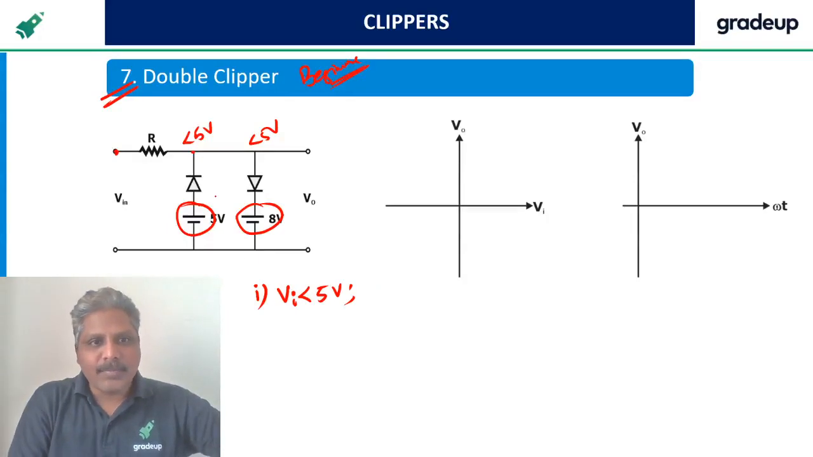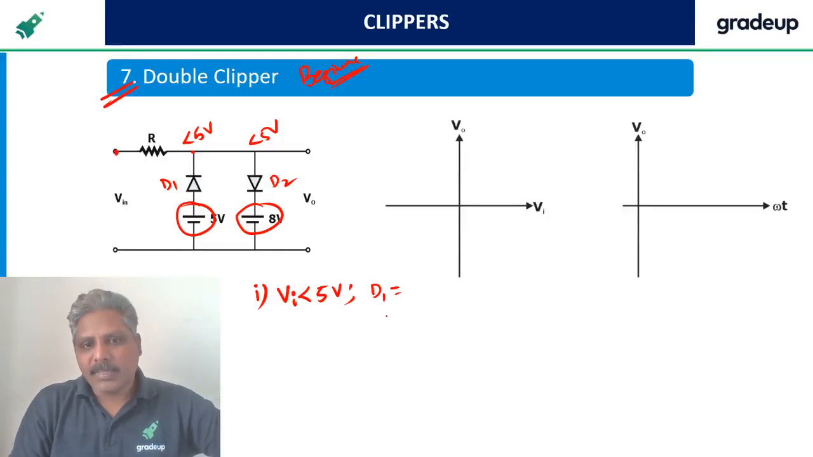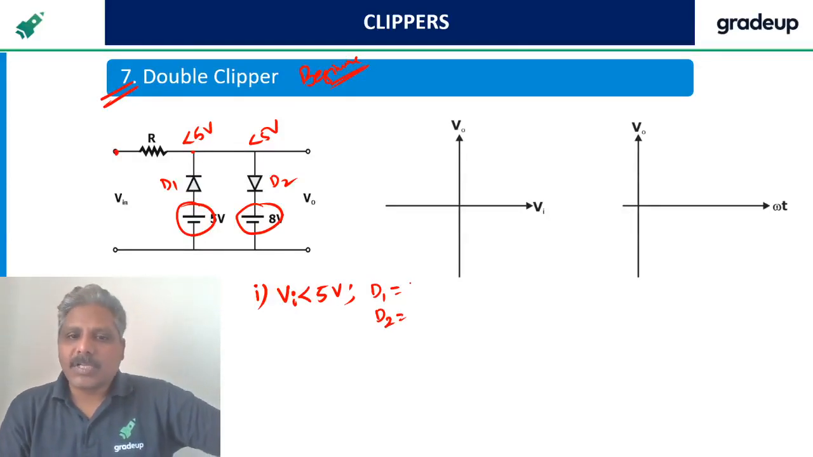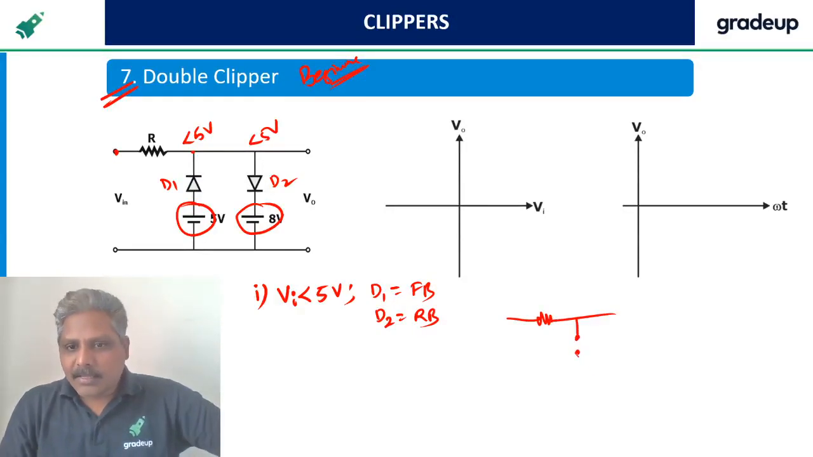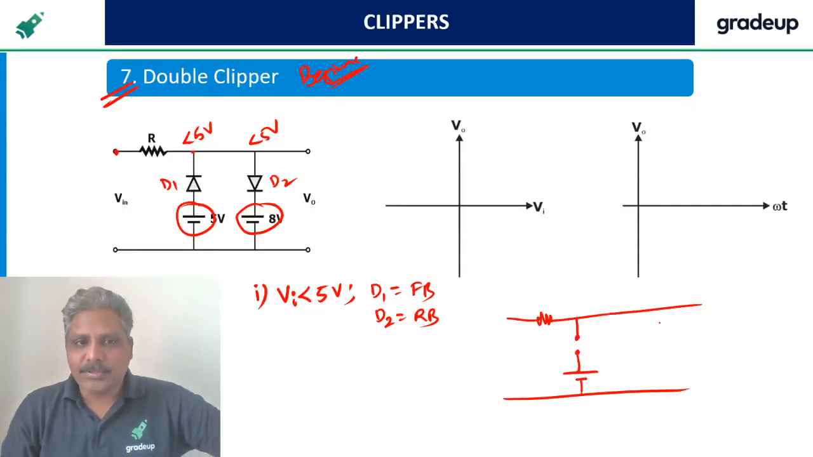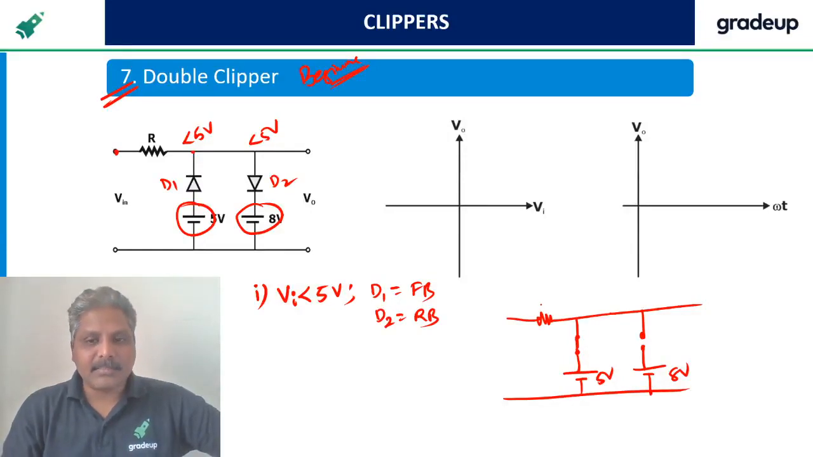Tell me what happens to D1, what happens to D2. D1 is forward bias, D2 is reverse bias. Is that right? Then all of you draw, even though it is a little time taking, please draw it once again. Not in the GATE examination, here you should, because if you draw like this now, later you need not draw 5 volts.